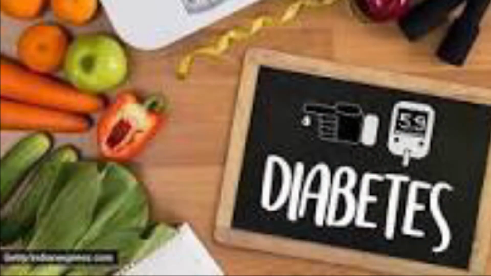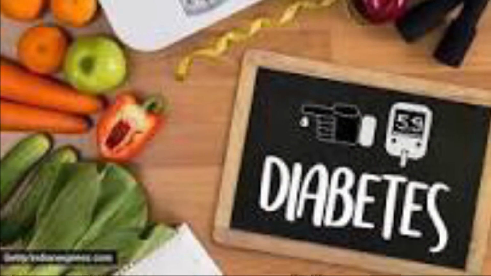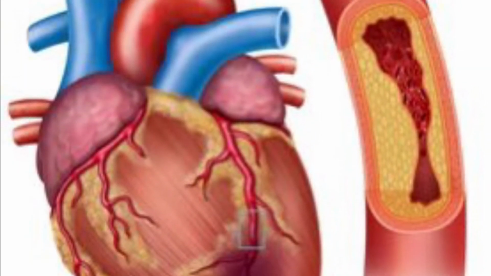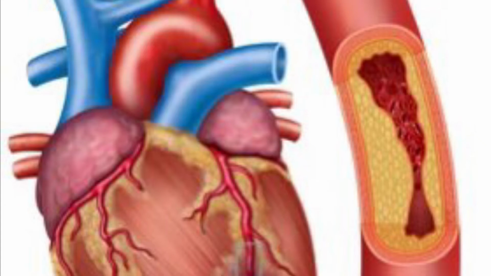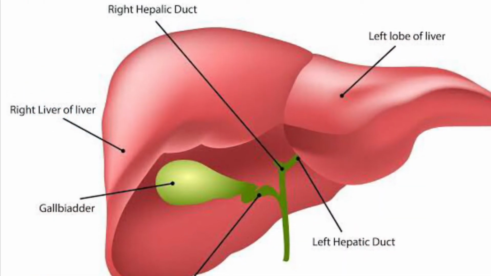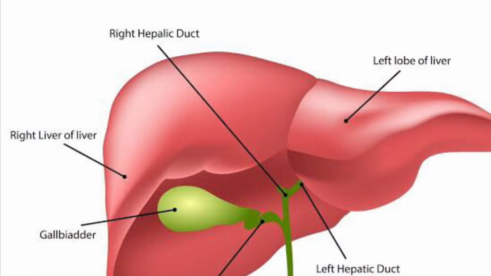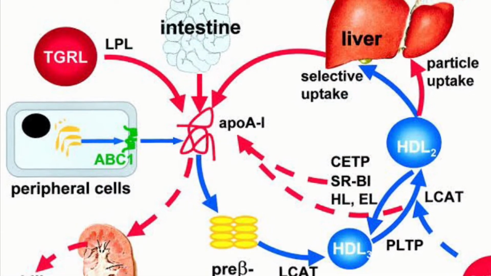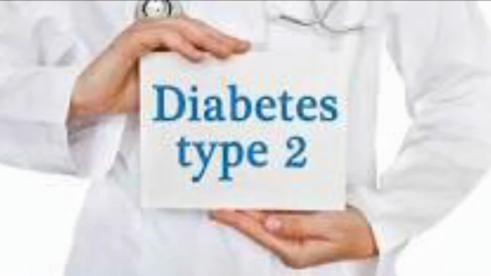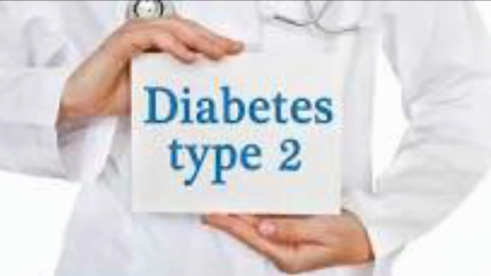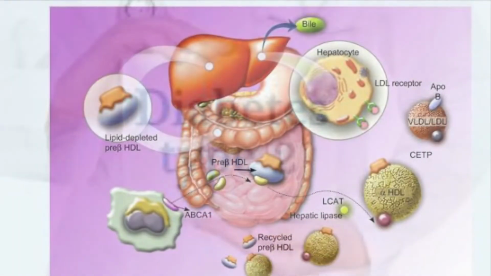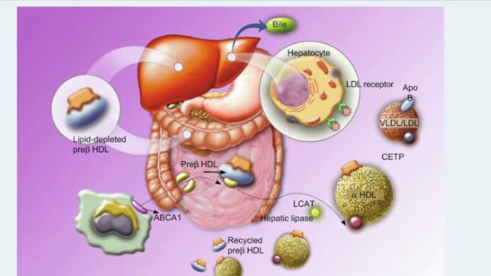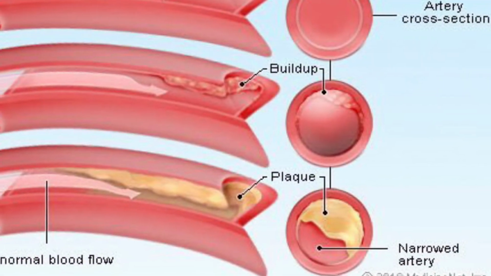Why does diabetes cause high cholesterol? Diabetes is associated with high cholesterol synthesis and high levels of lipoprotein and triglycerides. In insulin resistance, fat cells release large amounts of free fatty acids into the circulation, which are taken up by the liver. Cholesterol absorption efficiency was lower and cholesterol synthesis was higher in obese persons with type 2 diabetes than in those without diabetes, suggesting that diabetes increases cholesterol metabolism more than obesity alone.